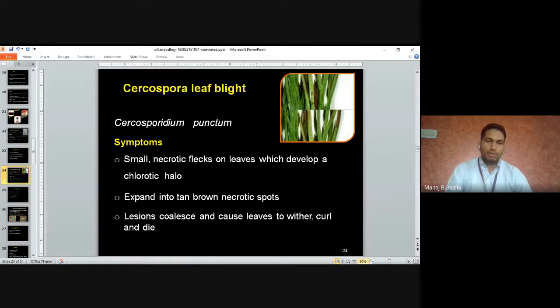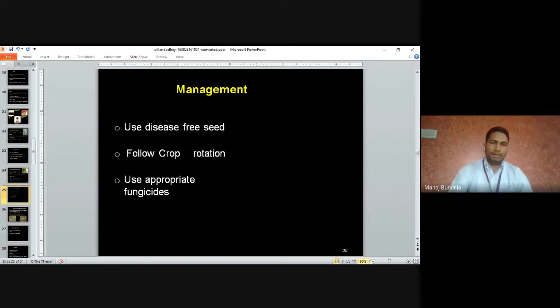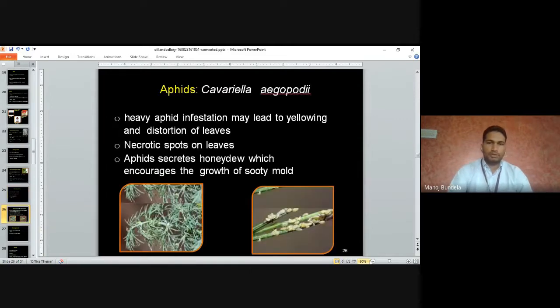Necrotic spots develop on the leaves, and the leaves start curling and die. Management: use disease-free seeds, follow crop rotation, and use appropriate fungicides. It is seed-transmitted, so we use the appropriate fungicide.